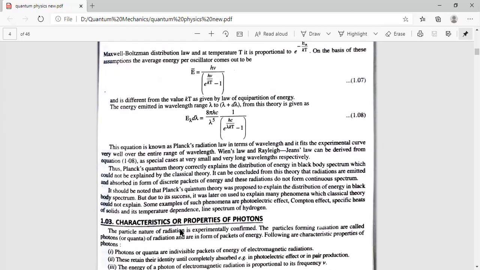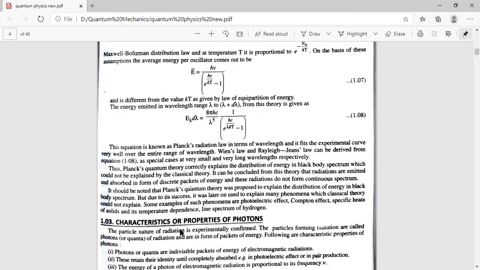Now, it should be noted that Planck's quantum theory was proposed to explain the distribution of energy in black body spectrum, but due to its success, it was later used to explain different phenomena which could not be explained using the classical theory, such as photoelectric effect, Compton effect, specific heat of solids and its temperature dependence, line spectrum of hydrogen, and so on.